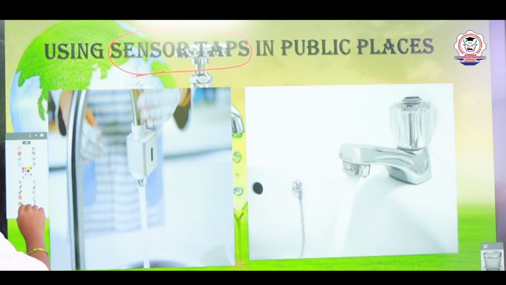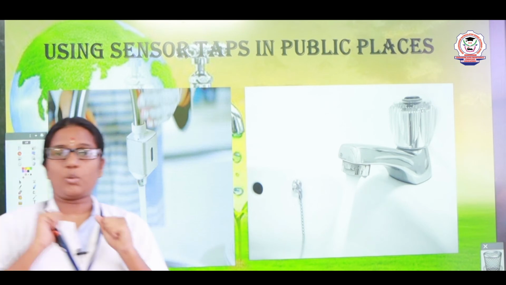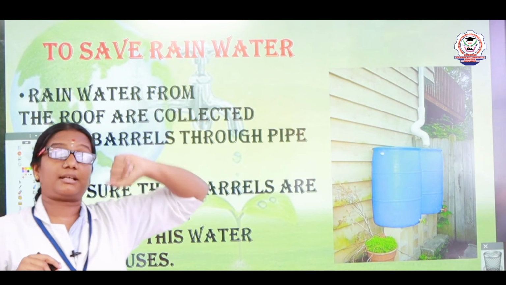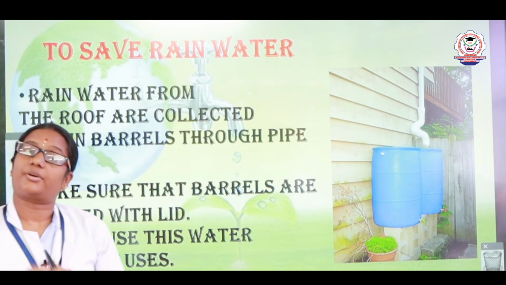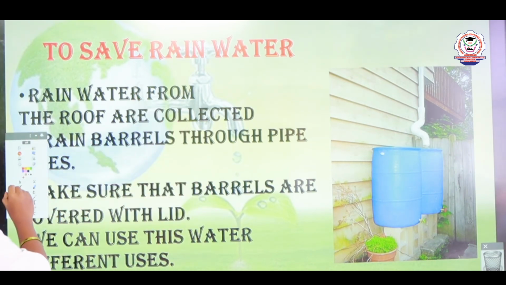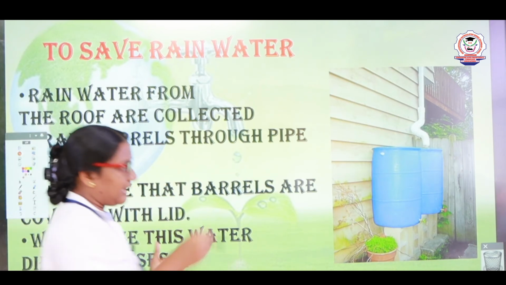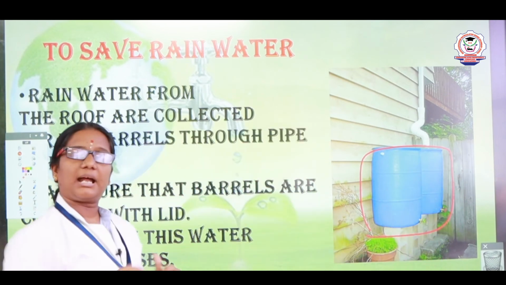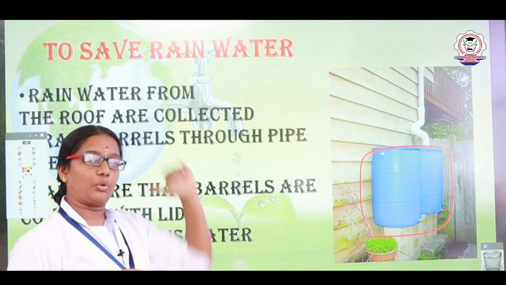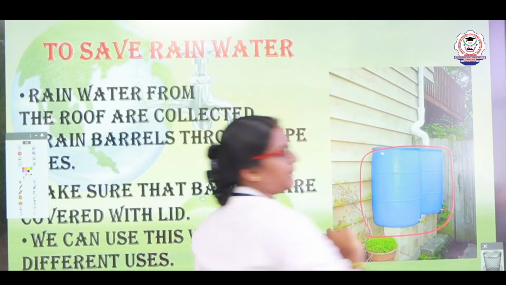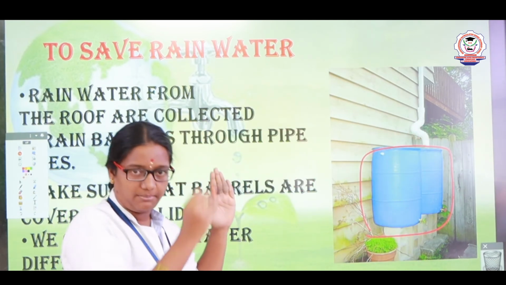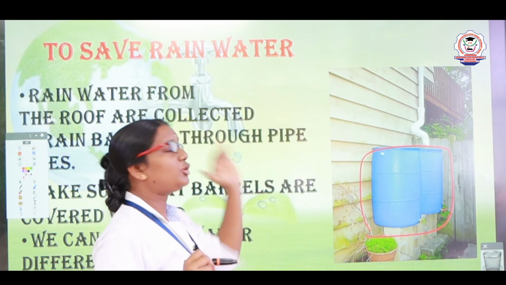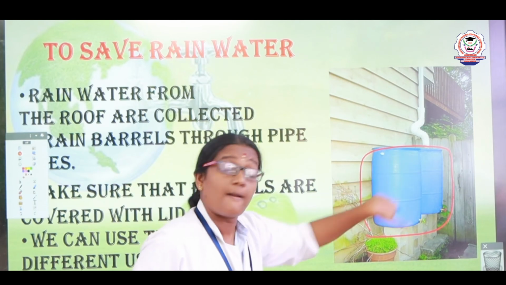Children, now we are going to learn how to save rainwater. Yes. In the rooftop of the building, in the terrace or on the top of the building, the rainwater is collected, right? So, we have to collect that rainwater in large barrels. Barrels means cans or a tank. This is called barrels. We should collect the rainwater in barrels from the roof through pipes. So, this is a pipe. From the roof, we have to bring a pipe connection and it should be connected to a large tank or barrel. So, the water from the roof will be collected in this barrel.